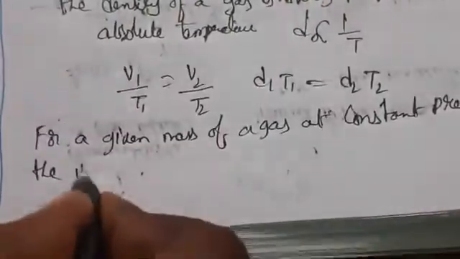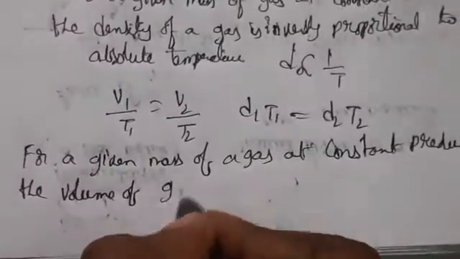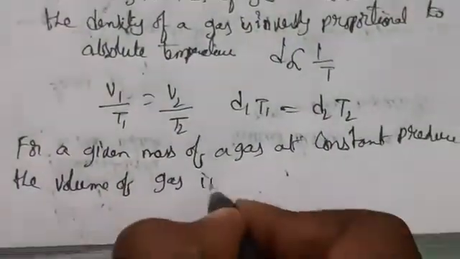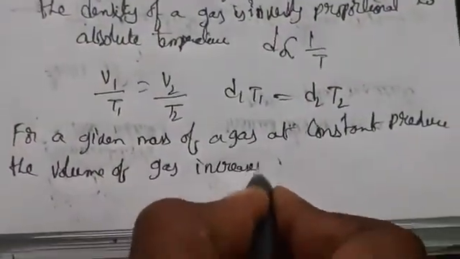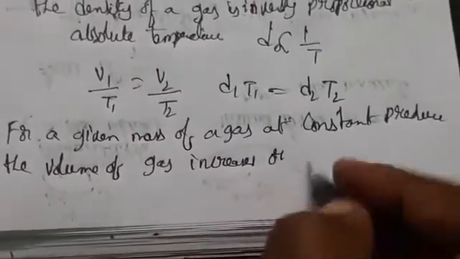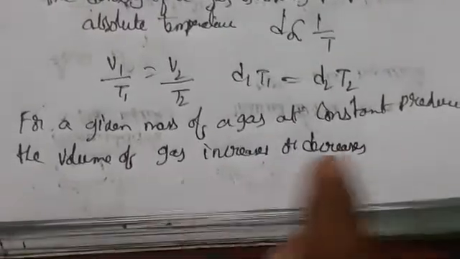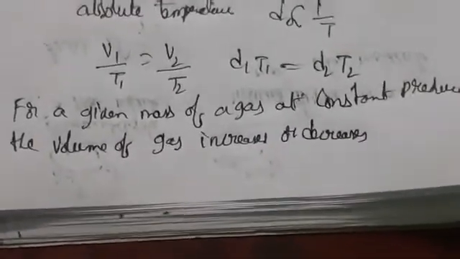The volume of gas increases. So here the volume of gas increases or decreases.